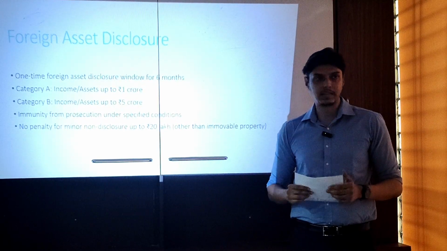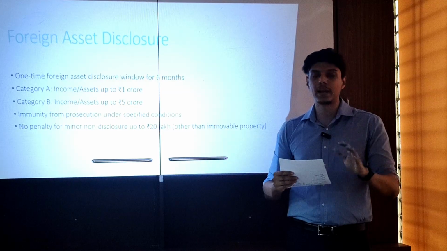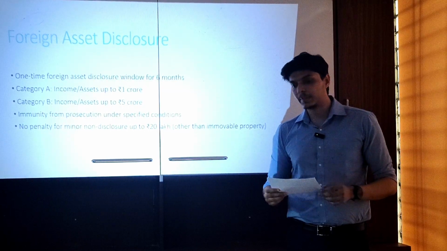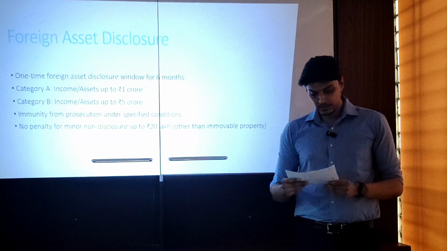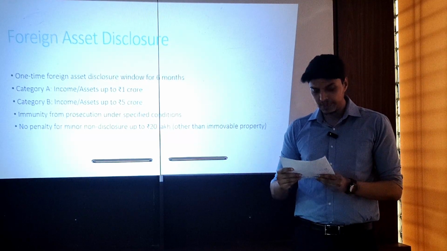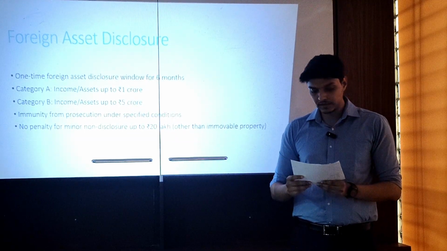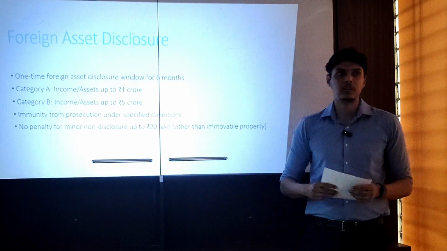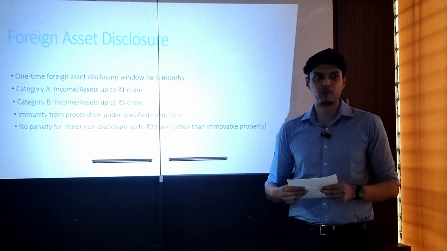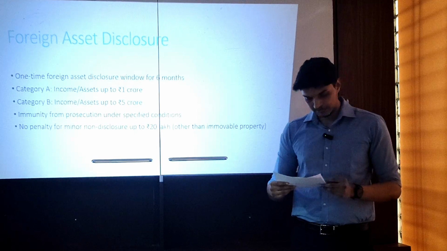So there are totally 3 categories, but 2 main categories. Category A is income and assets up to 1 crore. In this category, the tax rate applicable will be 30% tax and 30% penalty on that tax. So around 37% of tax you have to pay after disclosure.